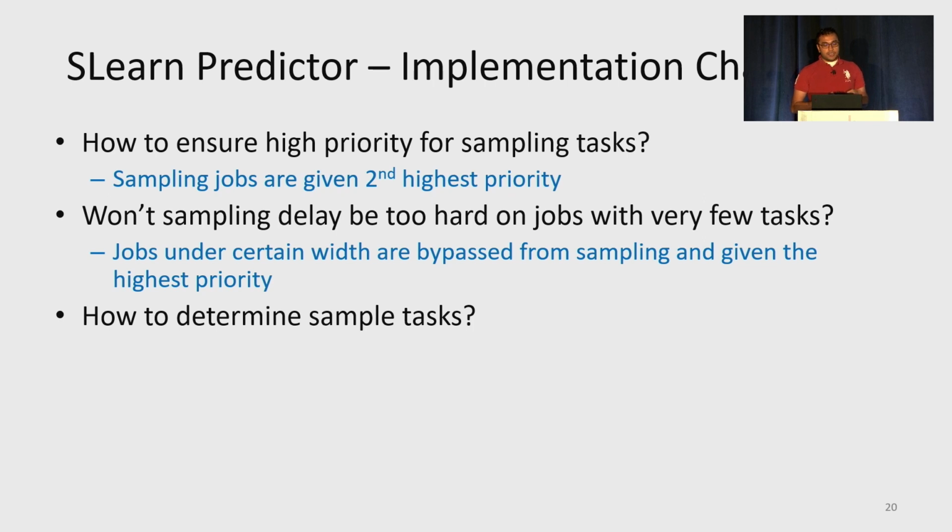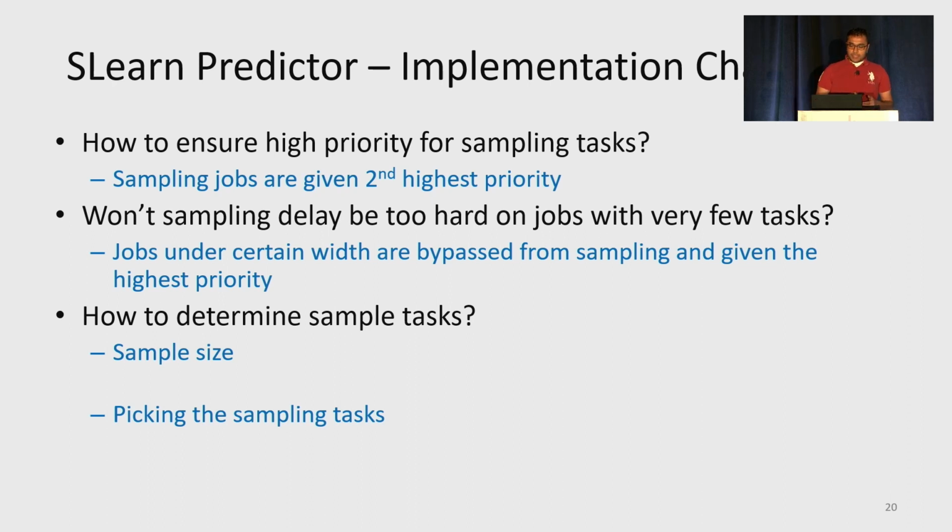And then another crucial design challenge is determining the sampling tasks, that is, how many and which tasks to sample. Note that sampling more tasks can give higher estimation accuracy, but will also consume more resources at high priority. So this will result in large jobs eating up the resources of small jobs. Further, we also found that the best sampling ratio varies across different traces. So to balance the trade-off, we use an adaptive algorithm to determine the sampling ratio dynamically. The basic idea of the algorithm is to suggest the sampling ratio that has resulted in the lowest job completion time recently. And once the number of sampling tasks is determined, we pick them randomly.